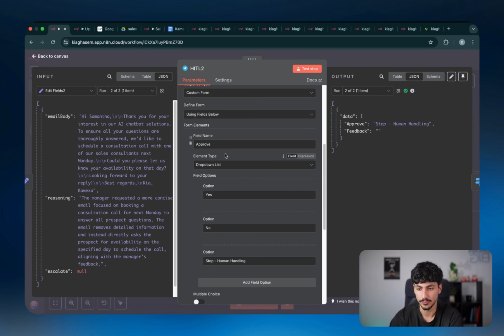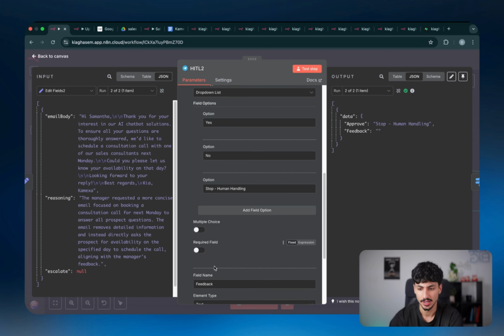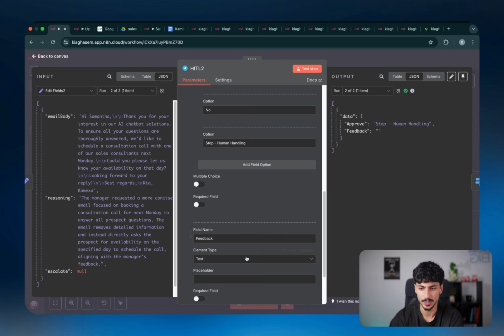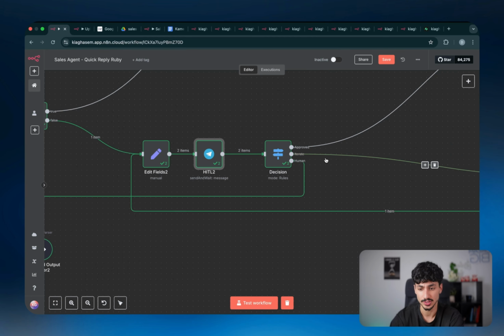And then moving on, we've got the form elements. Just change these form elements if you'd like. But what I have is approve, yes, no. If no, you have to give feedback, which is the one down here. And if you want, you can also tell it to stop and go back to the human agent. So you can add more form elements, so you can add more options, really up to you guys. Just if you do, make sure that you also define the correct data handling approach after that so it actually accounts for the information that's coming in.